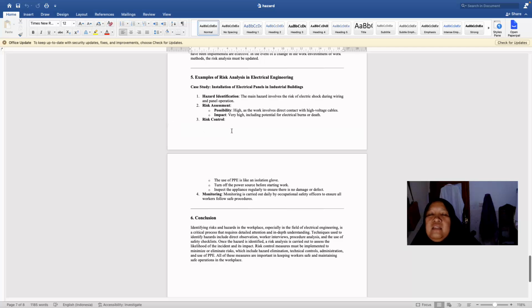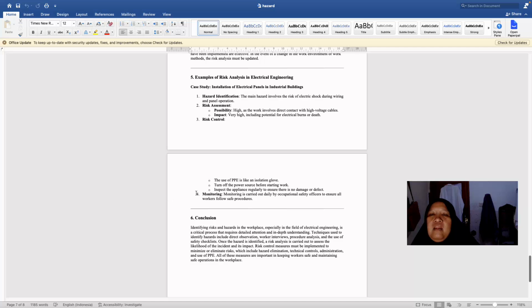And then 3. Risk control. The use of PPE like insulation gloves, clothes, and shoes for protection and safety, and then turn off the power source before starting work, and then inspect the appliances regularly to ensure there is no damage or defect.